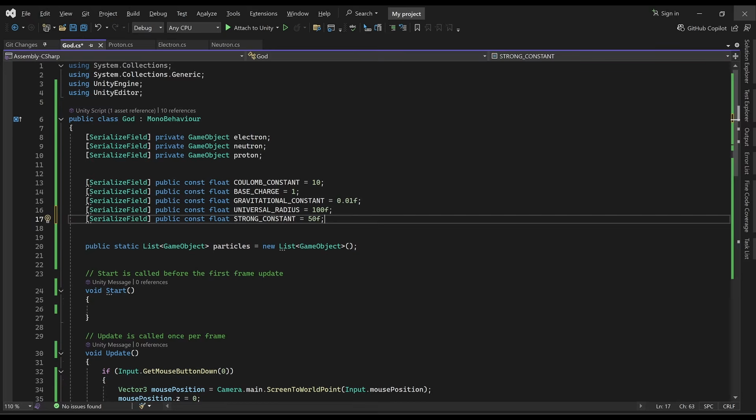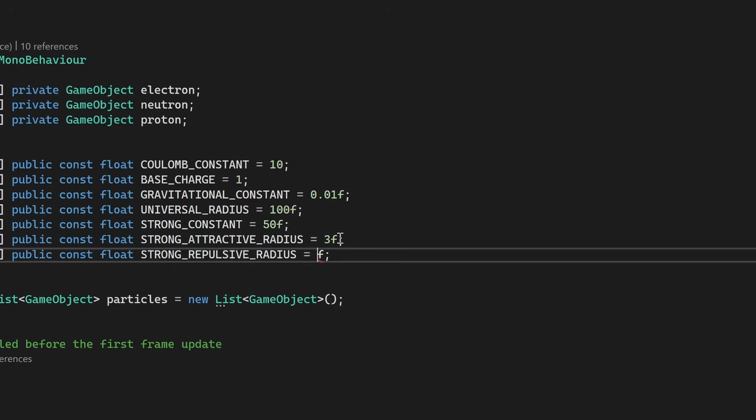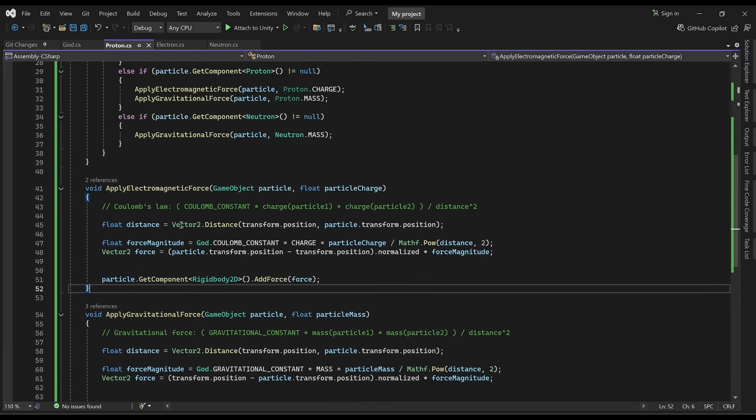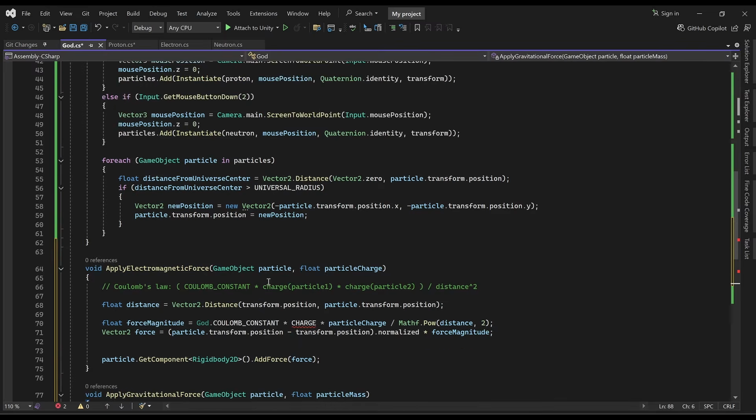So let's define those constants as well, and let's set those to something small. So let's set the attractive to maybe just 3 for now, and then let's set the repulsive to, let's just say 0.1. And we might tweak these values later. And also I think what we're going to do is take these force functions and move them into the God script. And now we're going to have to change some things.